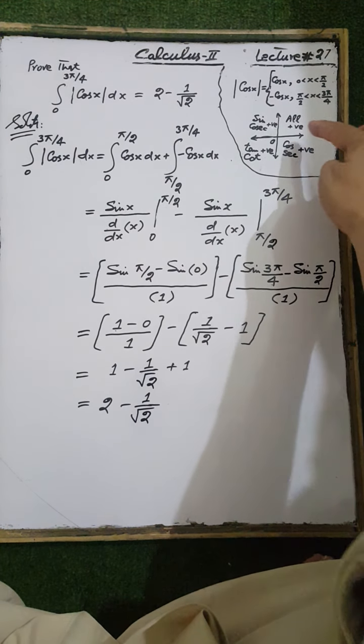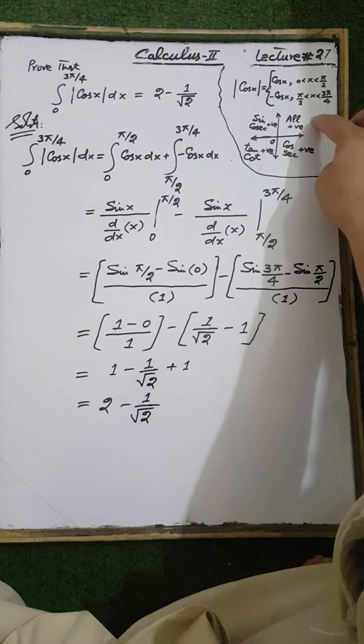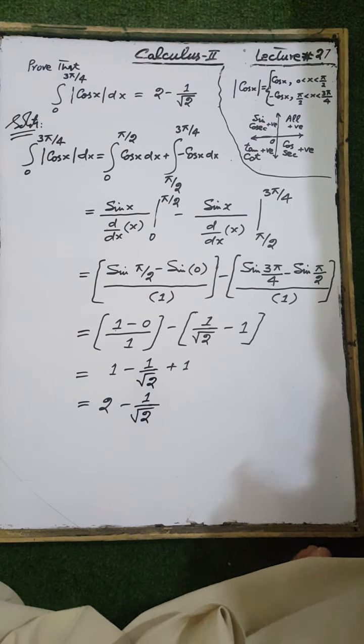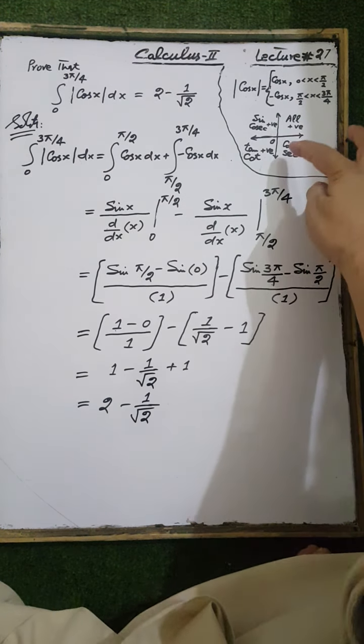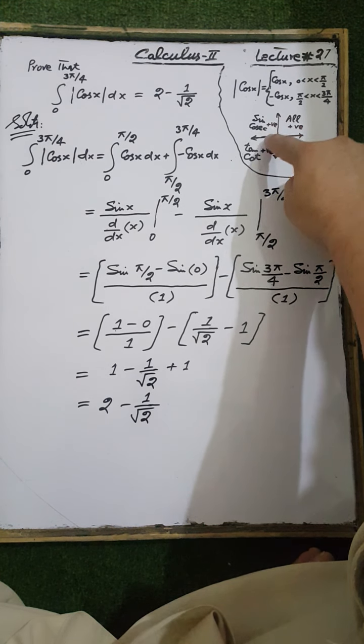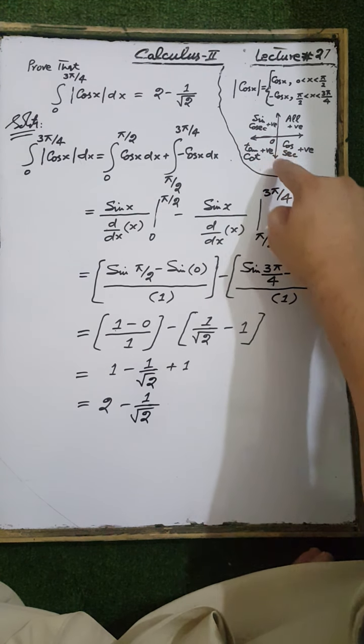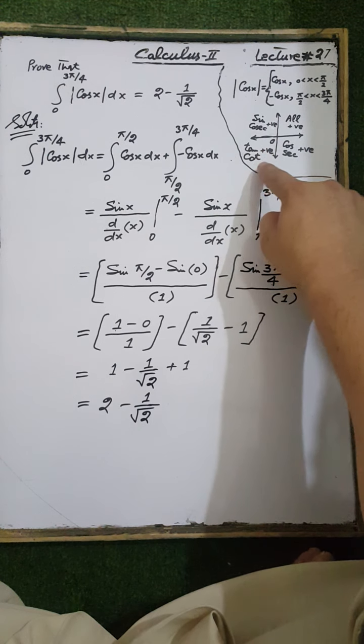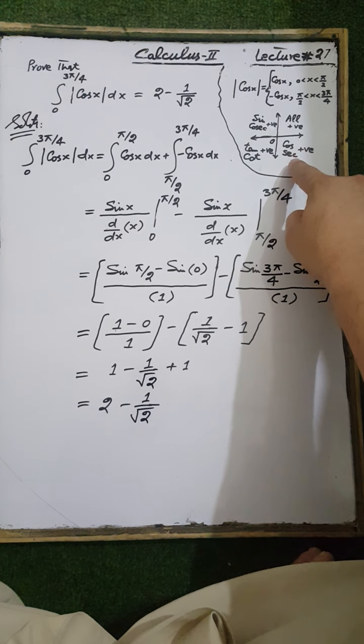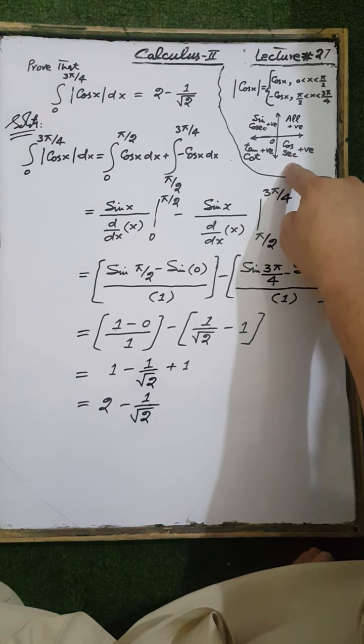That is, when the angle is in the first quadrant, all the trigonometric functions are positive. When the angle is in the second quadrant, sine and cosecant are positive. When the angle is in the third quadrant, tangent and cotangent are positive. When the angle is in the fourth quadrant, cos and secant are positive.